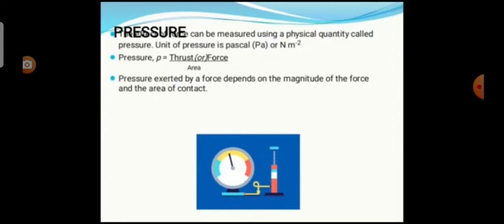The SI unit of pressure is Pascal. Here 1 Pascal equals 1 Newton per meter squared. So pressure exerted by a force depends on the magnitude of the force and the area of contact.